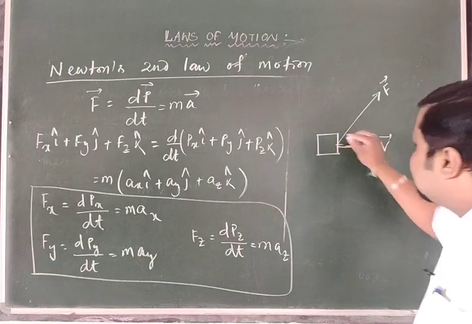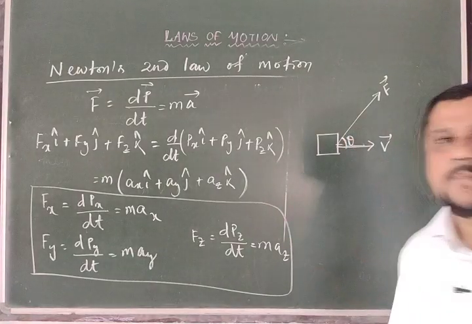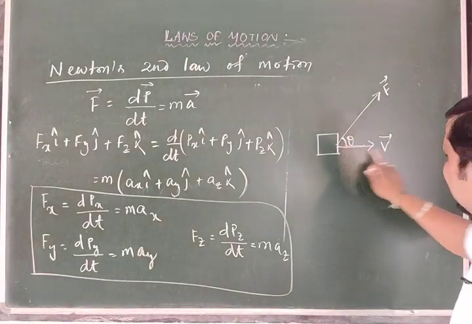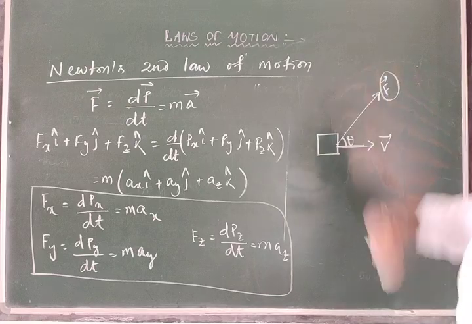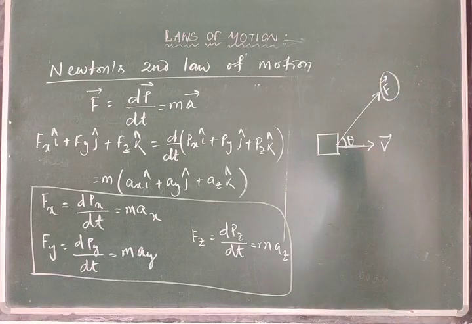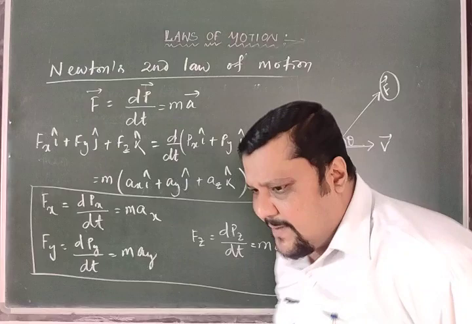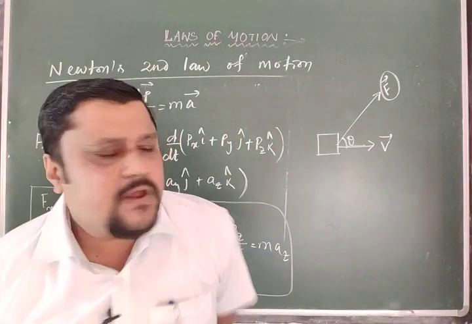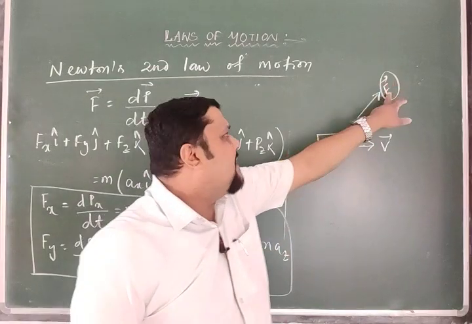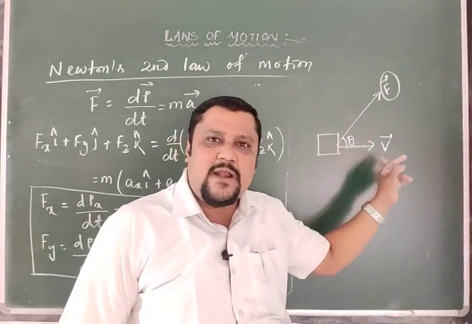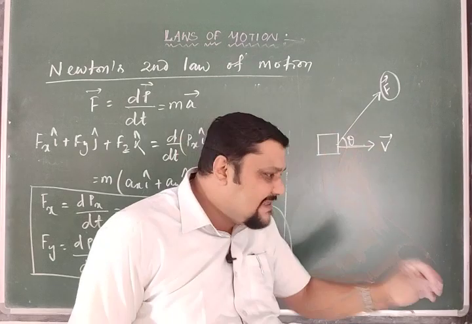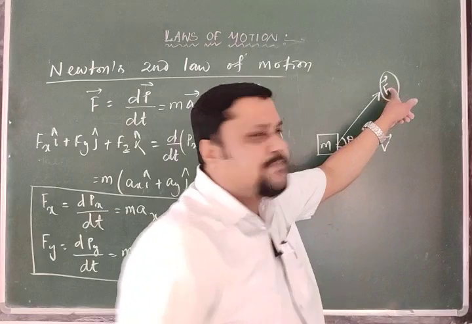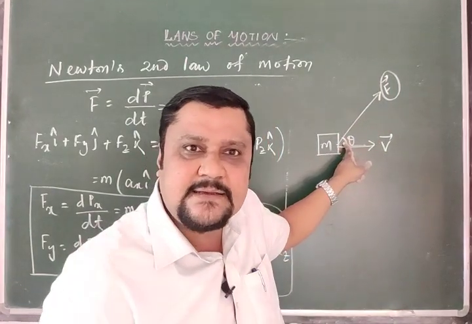is applied at some angle with the velocity, right? So from here, if the velocity is along this direction and we apply a force, what will it make the body do? The linear momentum of the body will obviously change with respect to time according to Newton's second law. It changes the linear momentum of the body, but the mass of the body will never change because of this force, right?